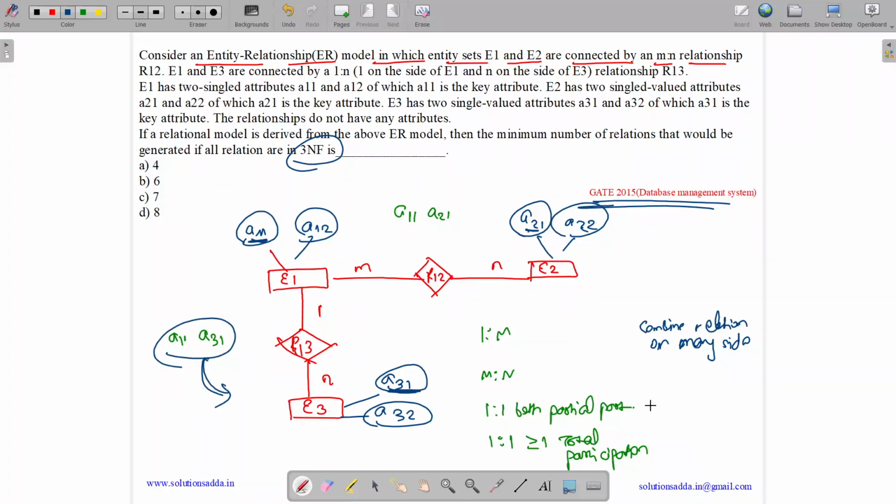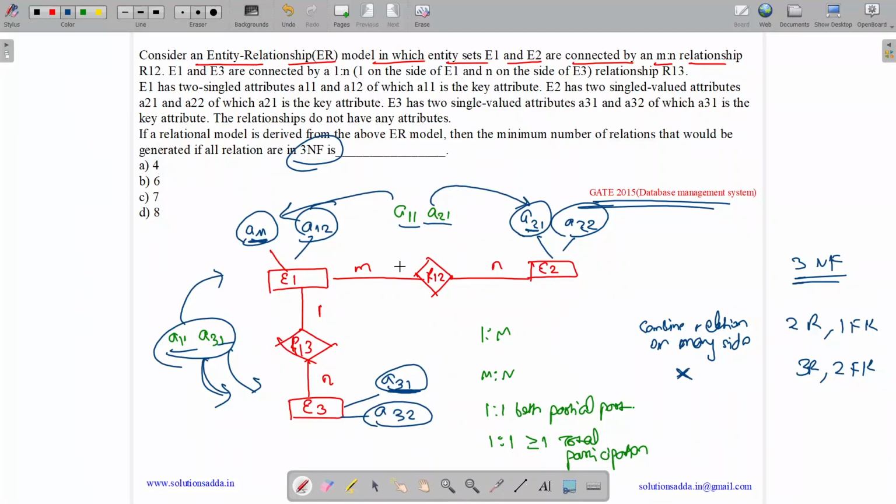For M to N, they can't be merged. So for this we had three relations and two foreign keys, this one pointing to this and this pointing to this. For one to many, after combination in 3NF, we will have two relations and one foreign key. For many to many it will remain the same: three relations and two foreign keys, so this can't be combined.